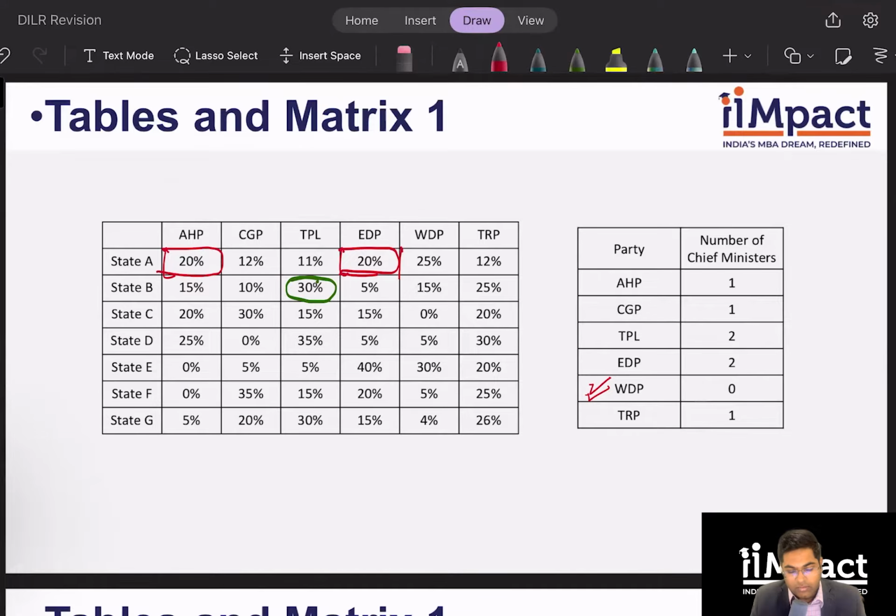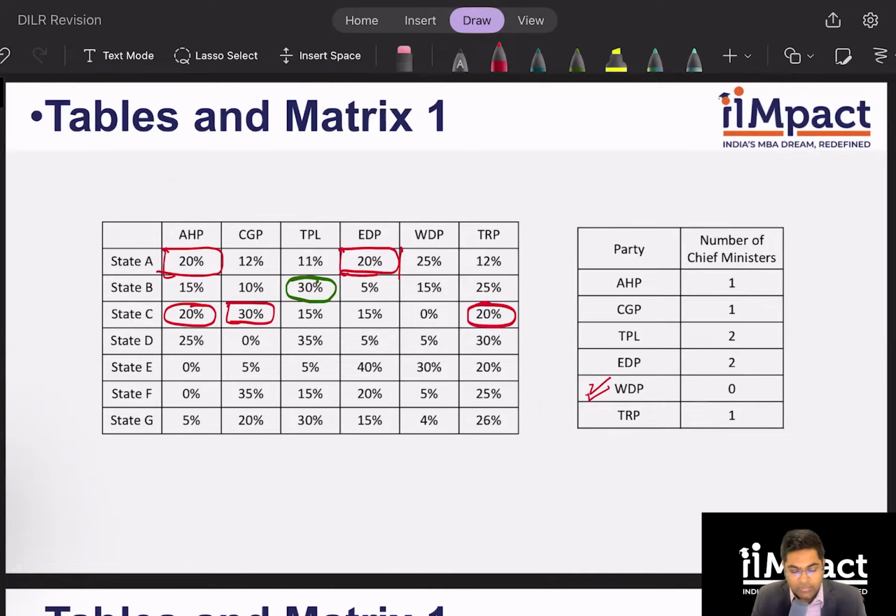Again, if the winning coalition contains the party CGP, CGP will have their chief minister. What if CGP is not in the winning coalition? We can have AHP, TRP, and let's say one of EDP or TPL winning. So you can have a chief minister from AHP or TRP. Now again, the same thing I will check whether TPL and EDP can have.